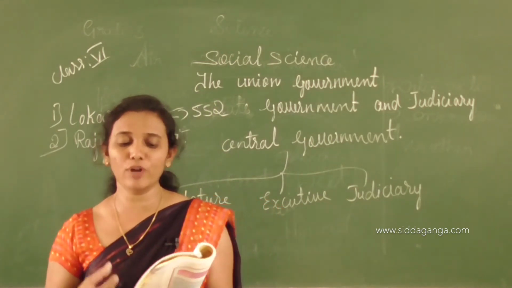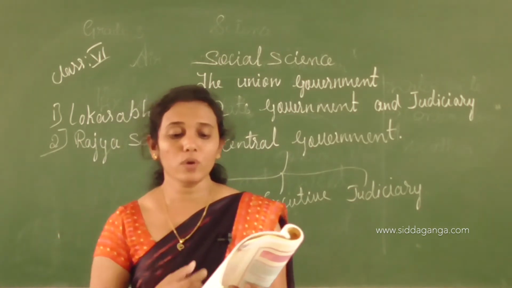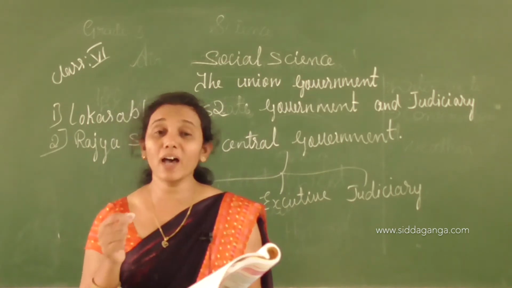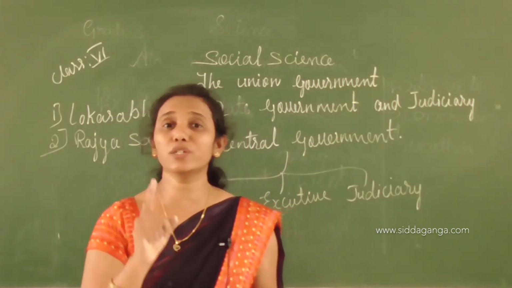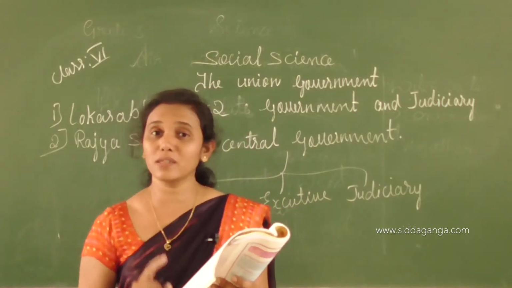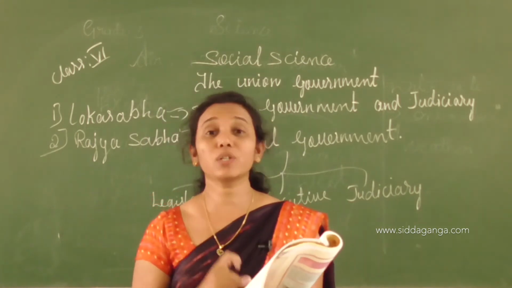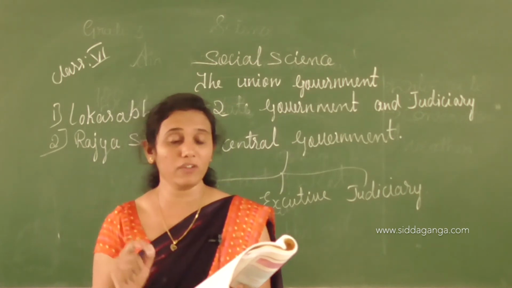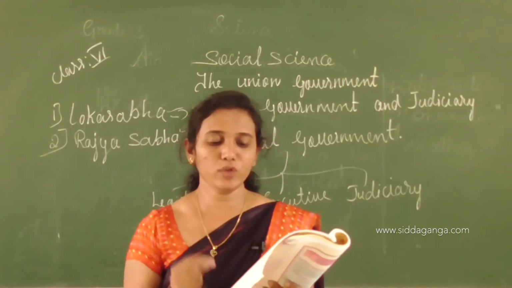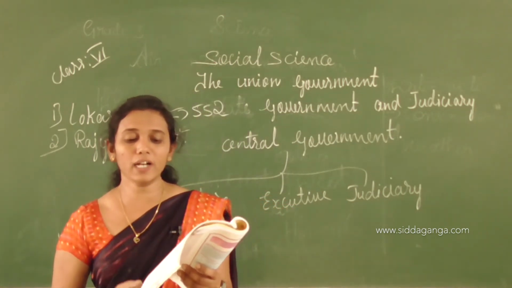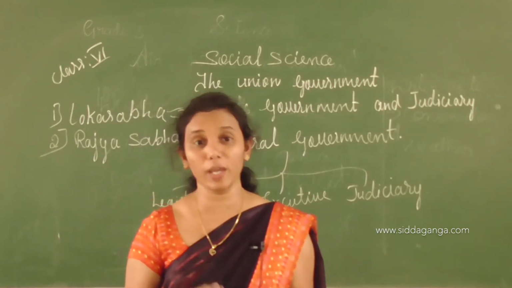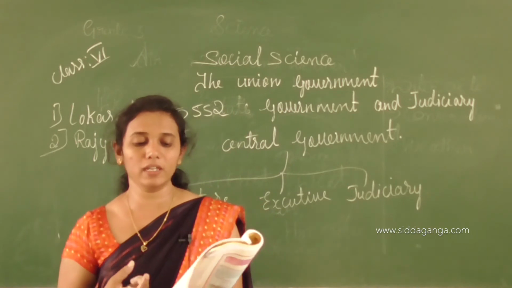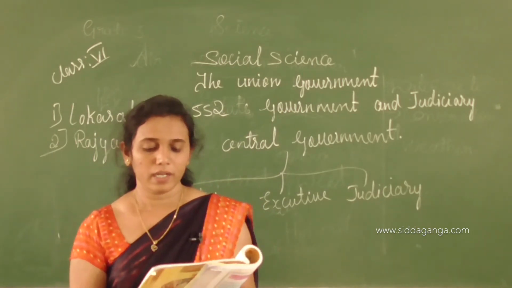They should have the following qualifications also to become a member of Lok Sabha. One should be a citizen of India. They must be at least 25 years of age. Okay, 25 years of age. They should not have been sentenced to imprisonment. They should not be insolvent, that is, not having enough money to pay one's debts.